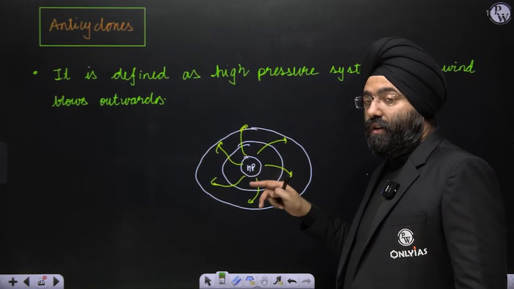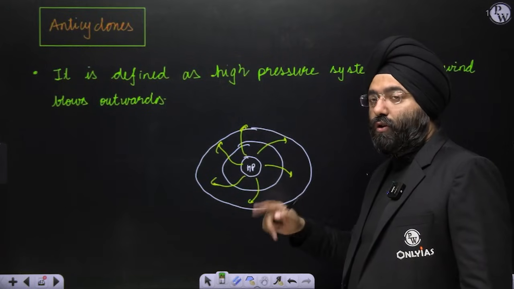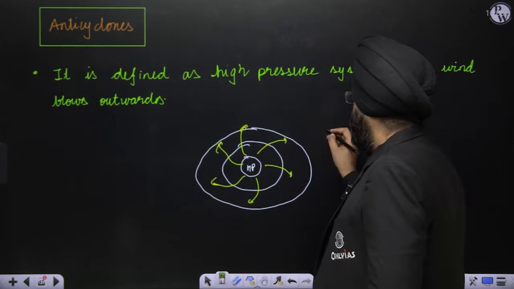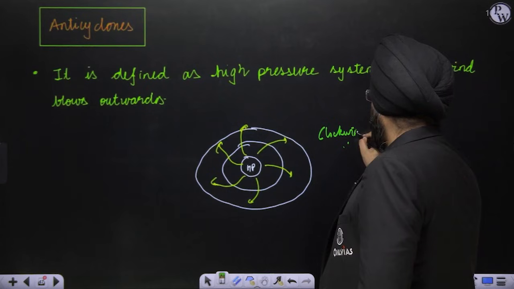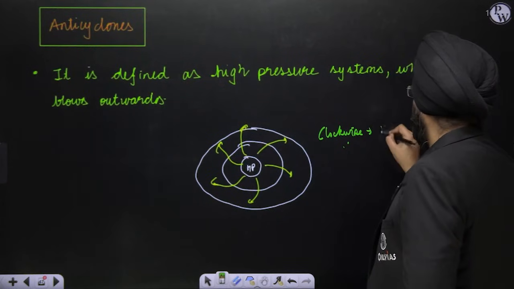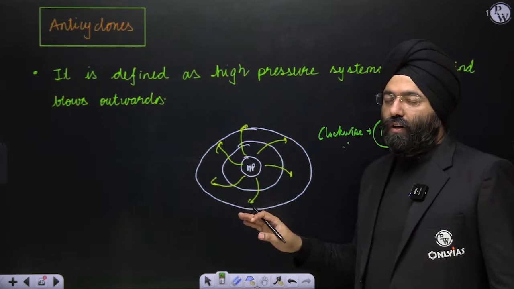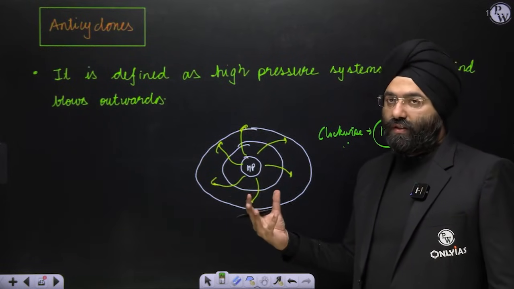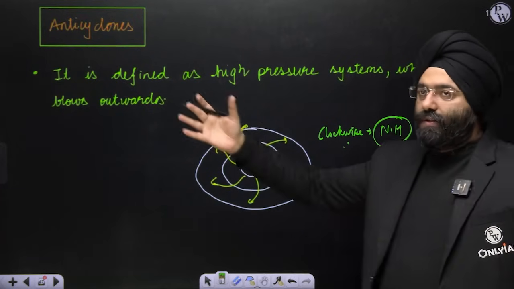cyclones are anti-clockwise in the northern hemisphere and anticyclones are clockwise in the northern hemisphere. So this is clockwise, moving in the clockwise direction. So this is in the northern hemisphere. So this is the representation of an anticyclone in the northern hemisphere. These are high pressure systems, defined as high pressure systems where wind blows outwards.